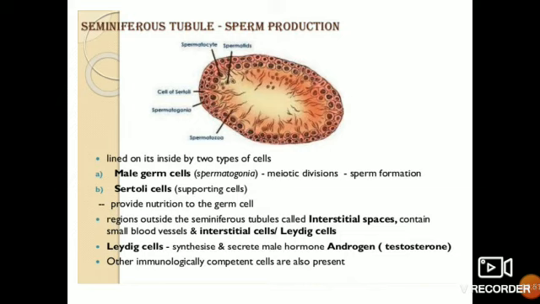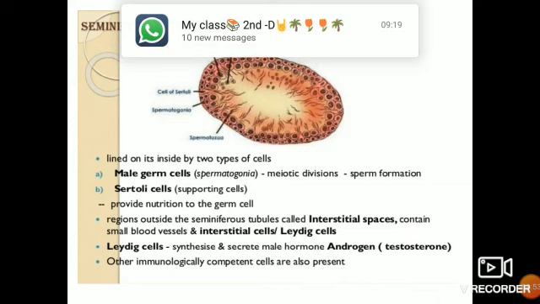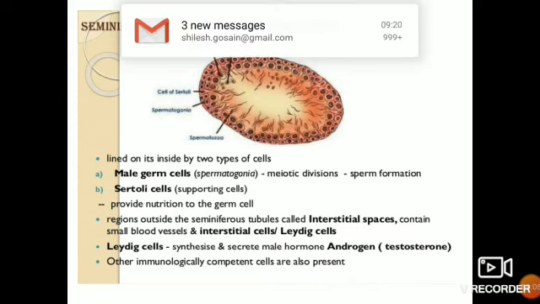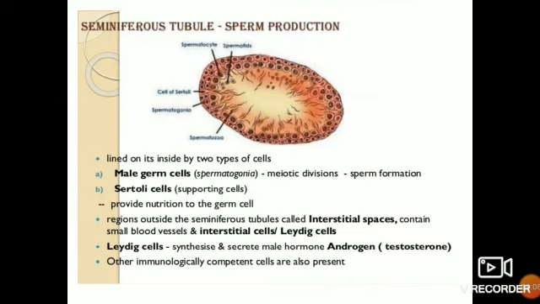In the seminiferous tubules we see the male germ cells, that is spermatogonia. Here you can see the spermatogonia and the Sertoli cells, so two types of cells are seen inside the seminiferous tubule. The Sertoli cells provide nutrition to the germ cells, that is, the sperm.